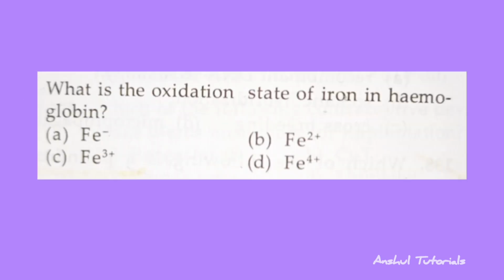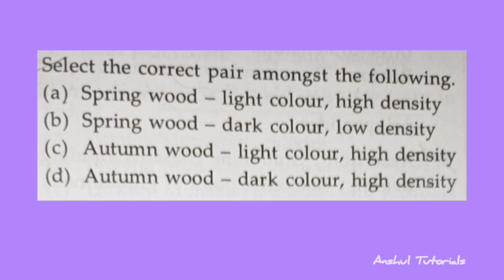And the next question is what is the oxidation state of iron in hemoglobin? So the correct answer is option B, that is Fe2 positive. Select the correct pair among the following. So the correct answer is option B, that is autumn wood, dark color, high dense.